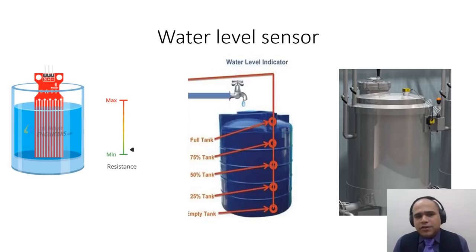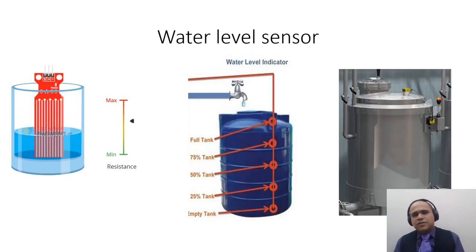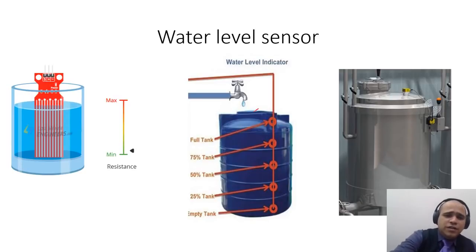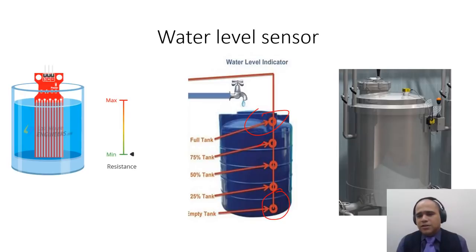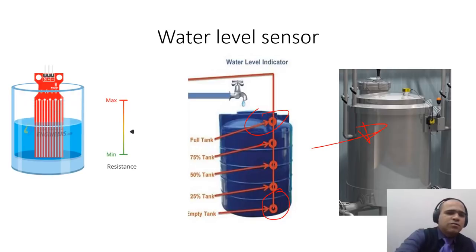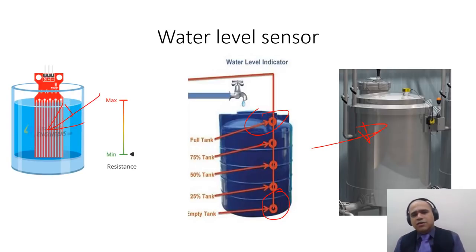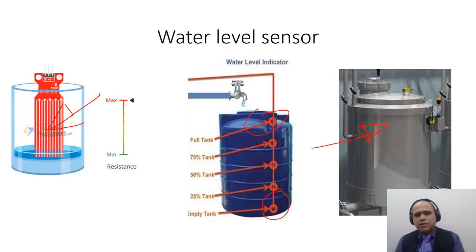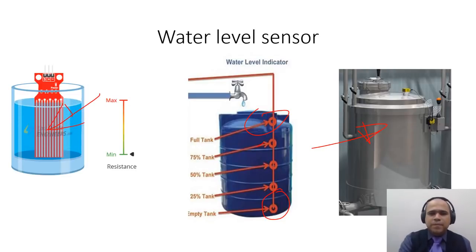The next sensor we are going to study is a water level sensor. It is very commonly used; you can even see it in water tank automation on your terrace, or in fermentation chambers. Basically they are used to sense the level of water, and it looks something like this. It has interdigitated electrodes, and as your water level goes up and down, its resistance changes.